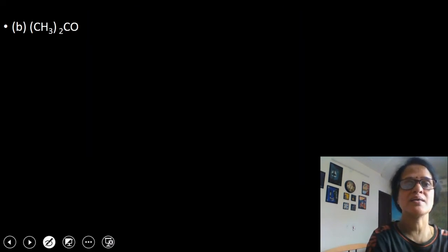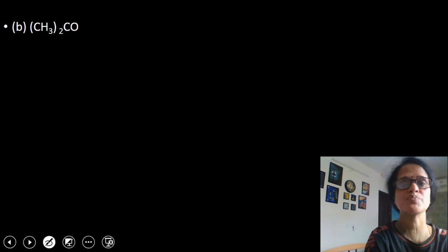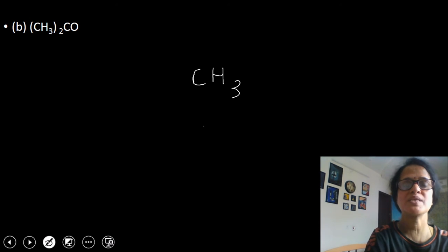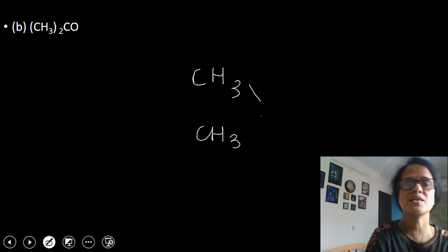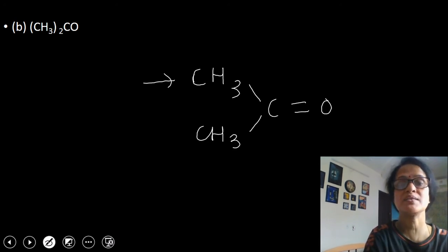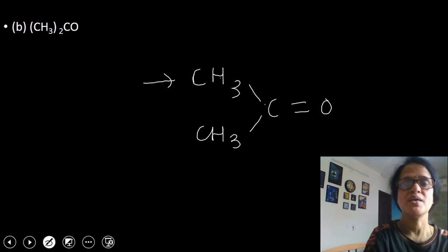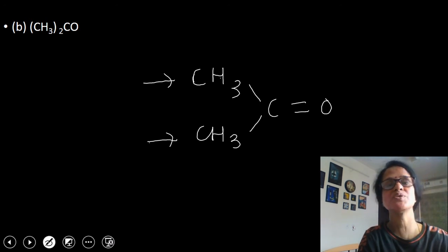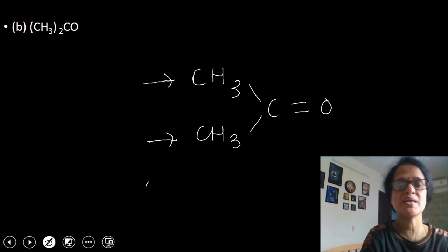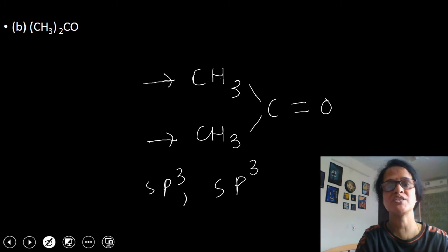Now another compound is (CH3)2CO. This is propanone. So I am writing the structure like this: CH3, CH3, C double bond O. If you look at this first carbon atom, you can see it is attached to 4 other atoms, 3 hydrogen and 1 carbon. Similarly, this carbon atom is attached to 4 other atoms, 3 hydrogen and 1 carbon. So the first 2 carbon atoms are sp3 hybridized. Remember one thing, whenever a carbon atom is attached to 4 other atoms, the state of hybridization is sp3.